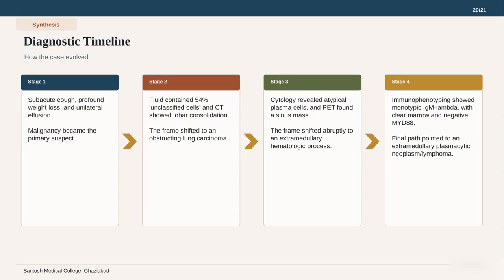This journey highlights how clinical reasoning must remain flexible as objective data challenges our initial assumptions. We started with a cough and ended with a rare hematologic disease. Let us conclude with a final synthesis of the key takeaways.